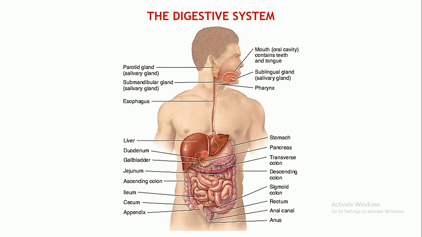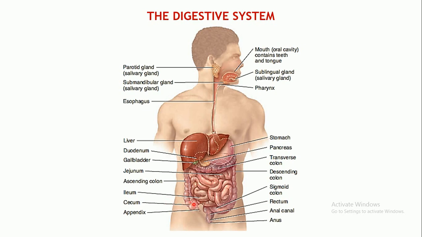In the duodenum, in this particular curve, the pancreas is placed. It is placed posterior to the stomach, so it's not visible here, but somewhere over here the pancreas is present posterior to the stomach. From the pancreas, the pancreatic juice is secreted into the small intestine. So this is to do with the small intestine. The ileum is the last part of the small intestine. From here begins the large intestine. The food material will further move into the large intestine. This is the beginning of the large intestine.